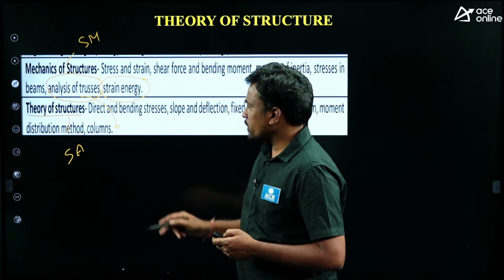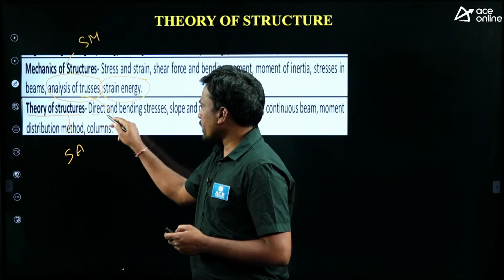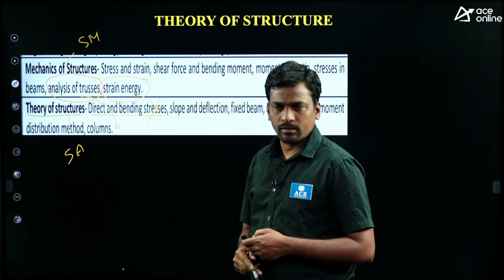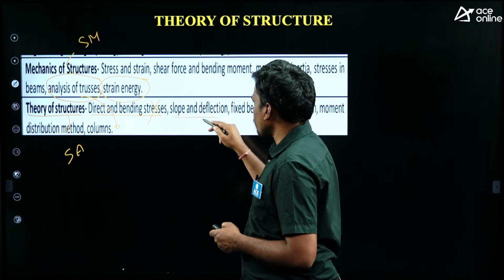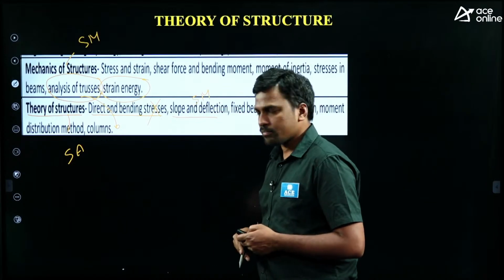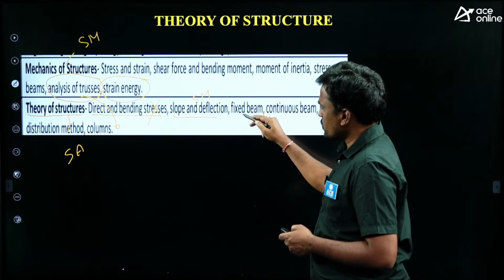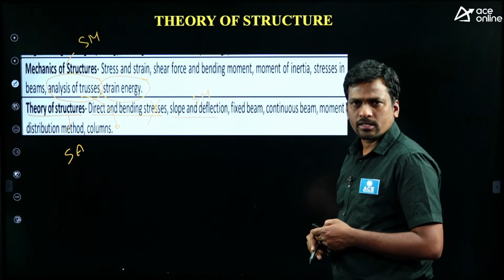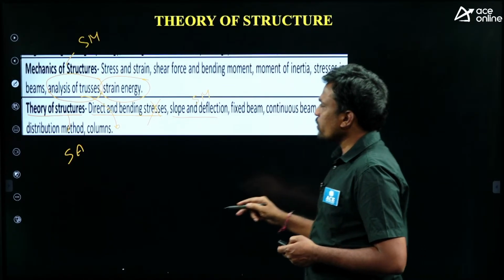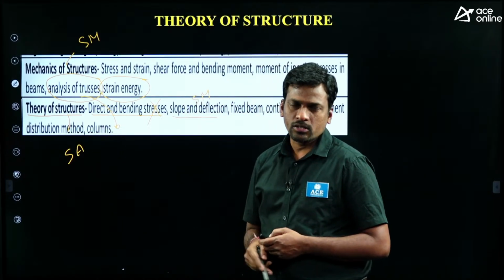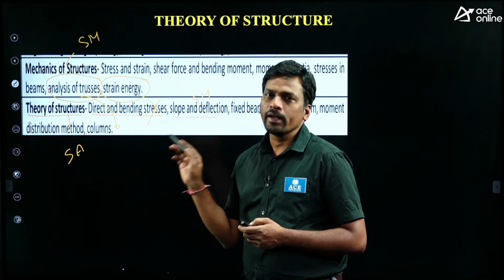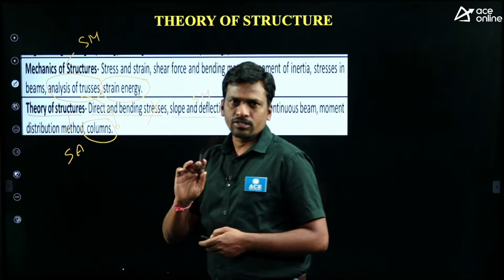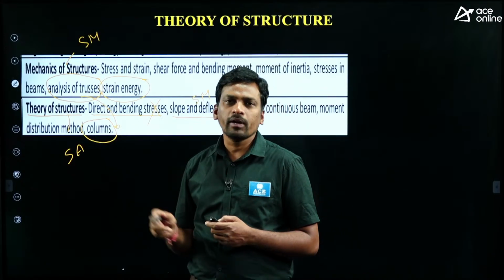Here in theory of structure, direct and bending stresses are given, but this is not structural analysis; again this is the strength of material subject. Slopes and deflection are also strength of material. Fixed beam, yes, we will discuss in structural analysis only. And the continuous beam, yes, structural analysis, and analysis of continuous beam by using the moment distribution method is given. Only one method is mentioned in the syllabus, that is the moment distribution method. And here given columns, which is again strength of material, not structural analysis.